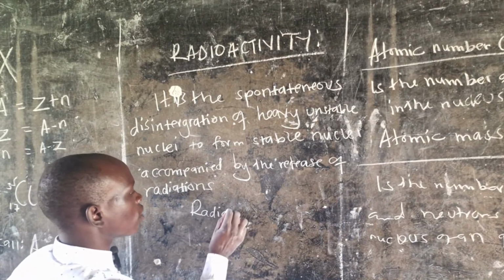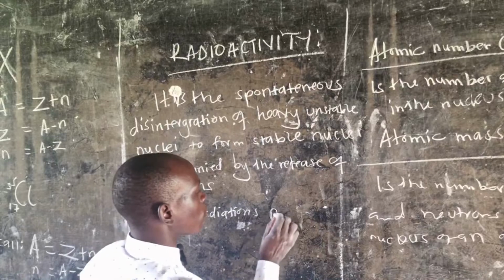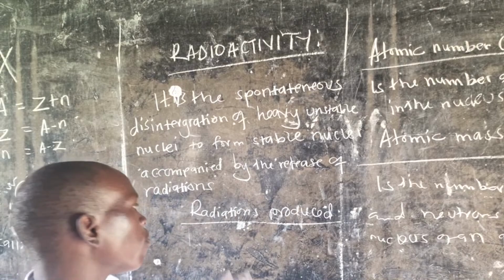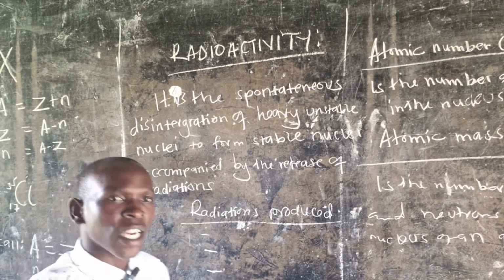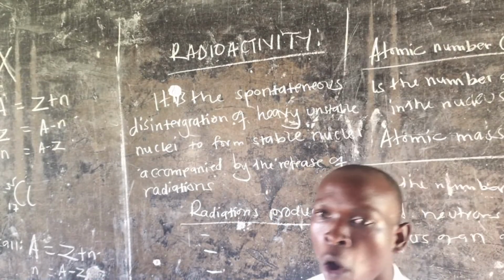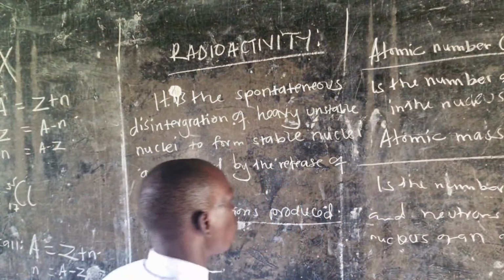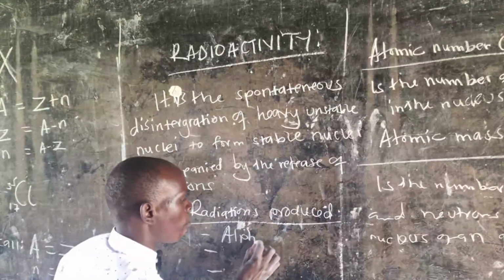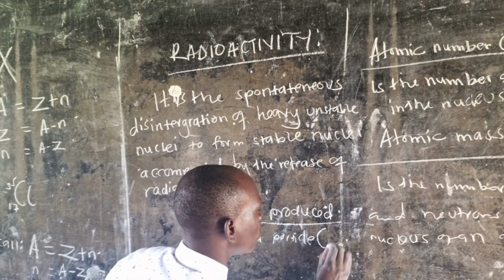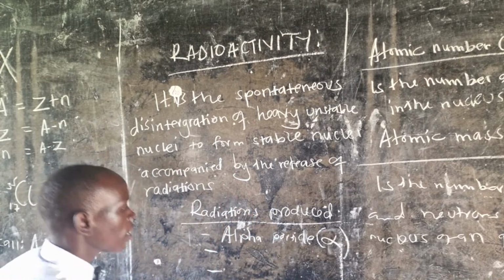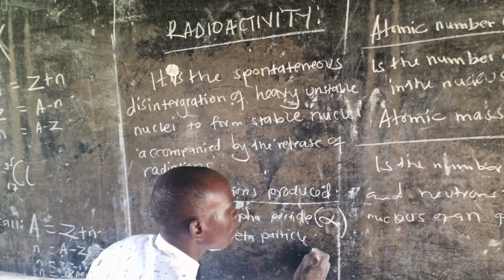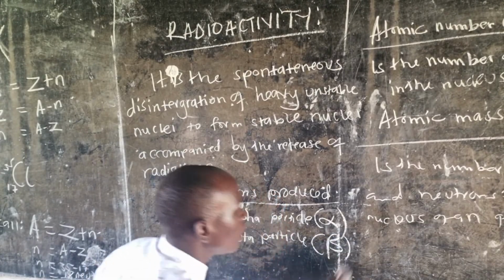Radiation is produced during radioactivity. Now, we have basically three radiations that are produced during a spontaneous disintegration. One is alpha particle, and you can denote it with the letter alpha. Then you also have beta particle or beta radiation, which is denoted by the letter beta.